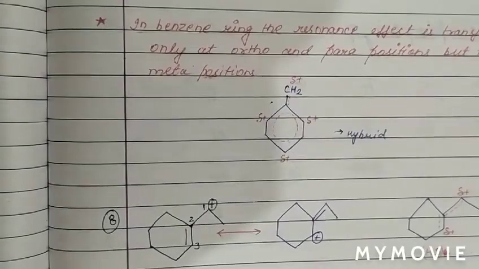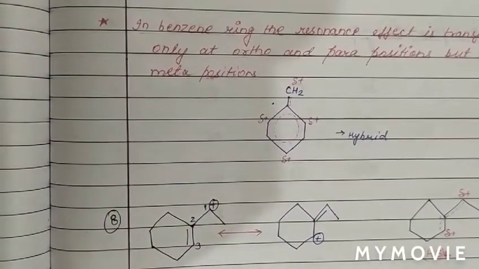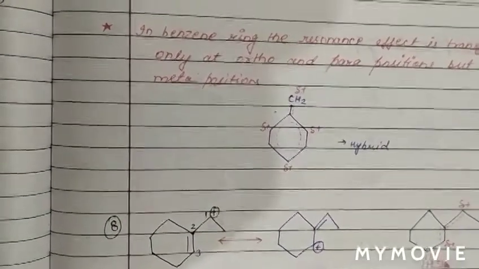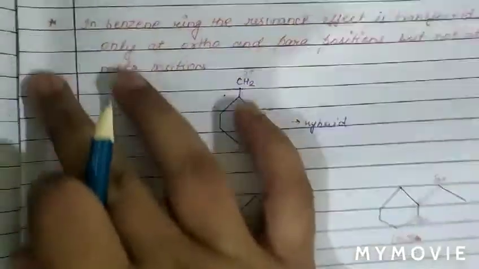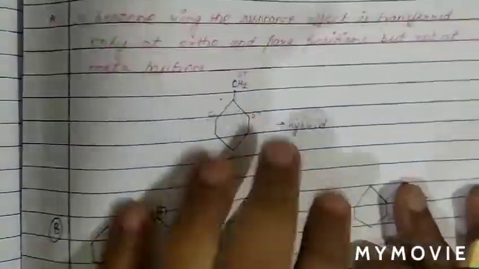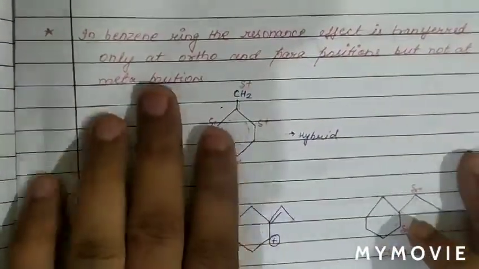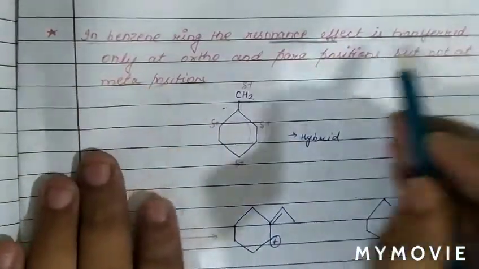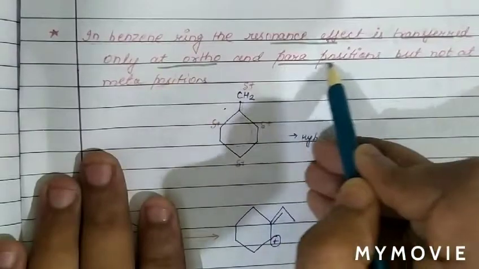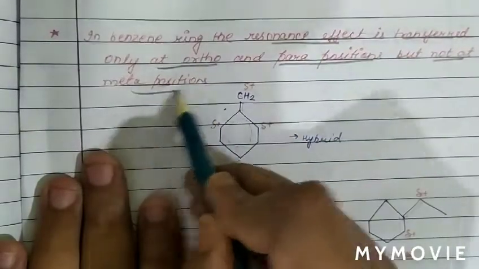Now we can see that in benzene ring, so basically our next point is, in benzene ring what happens, see. In the benzene ring, the resonance effect is transferred only at ortho and para position, but not at meta position.